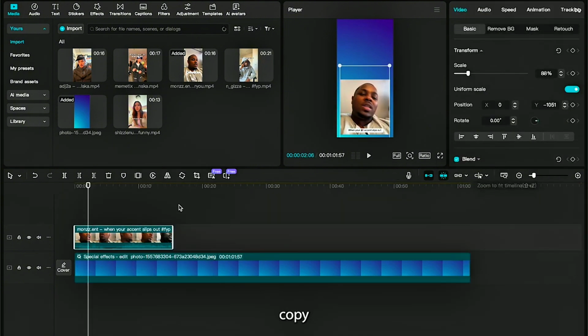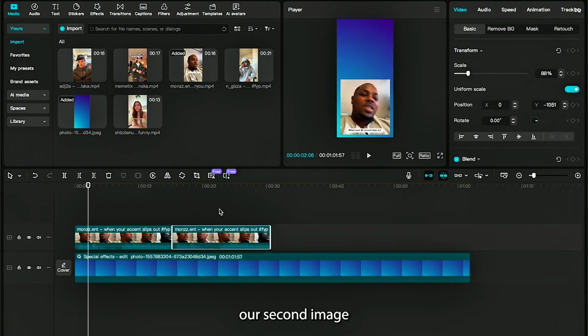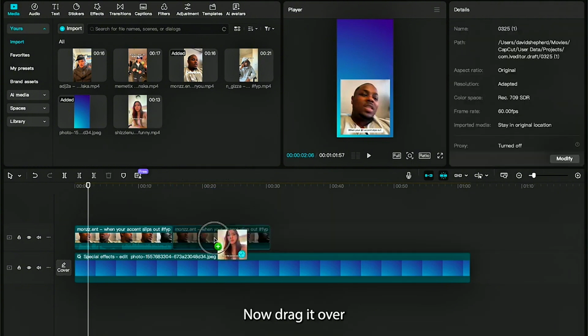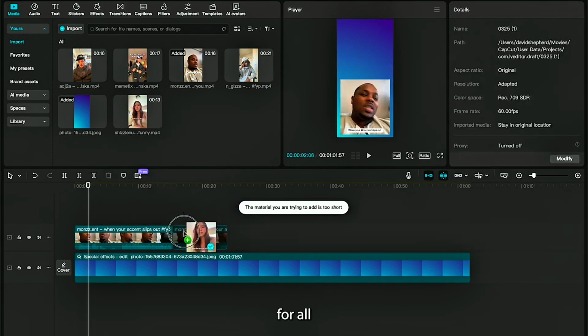Now to do this, copy the first image and paste it onto the timeline. Now drag the copy after the original like so. Now let's find our second image, which is this one here. Now drag it over the copied image to replace it. You need to repeat this process for all 5 videos.